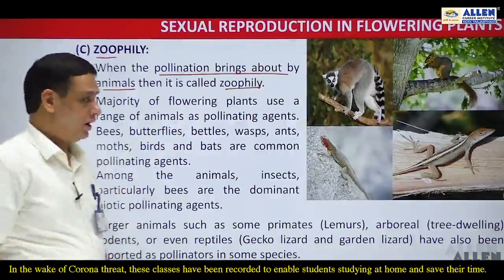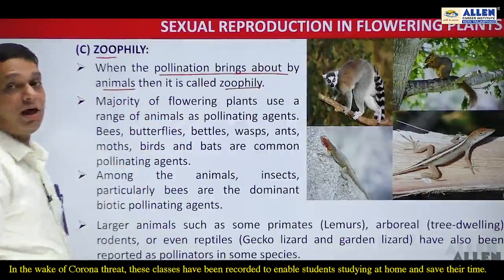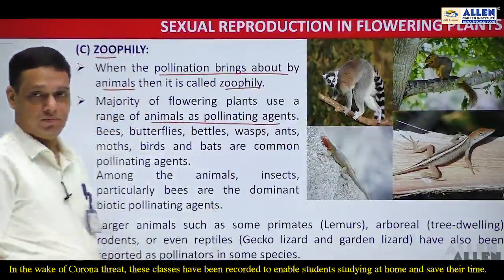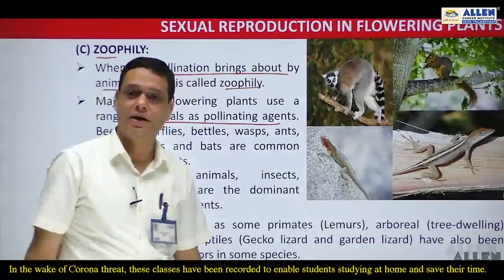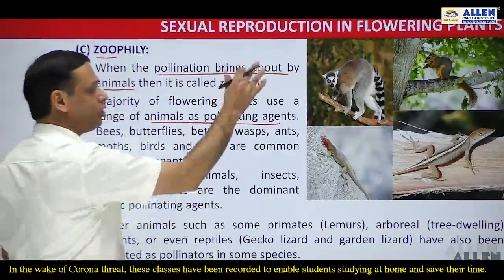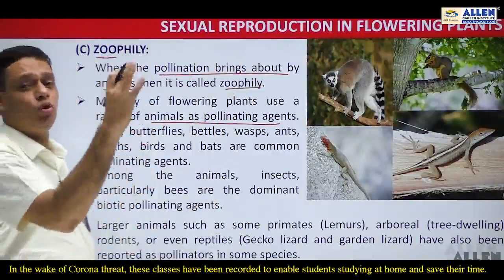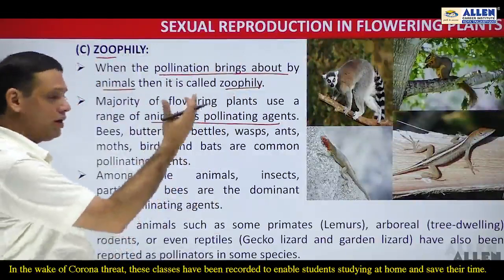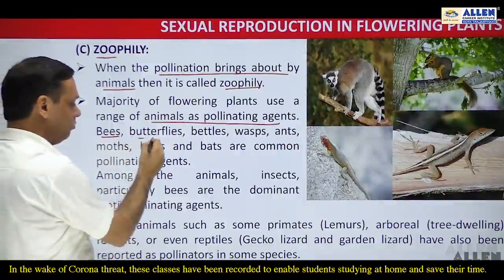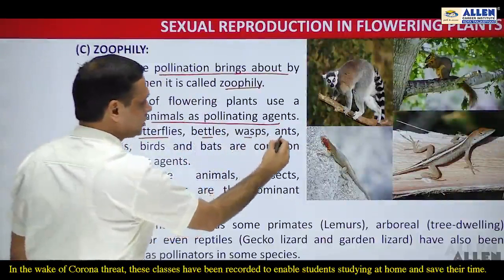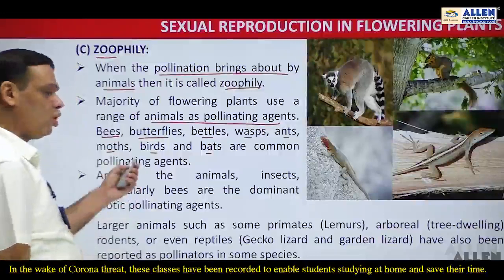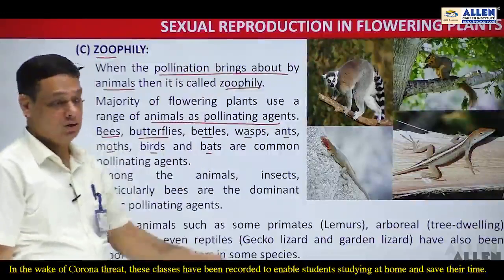Majority of the flowering plants use a range of animals as pollinating agents, because most of the pollination is carried out by the animals or the biotic agents. For example, bees, butterflies, beetles, wasps, ants, moths, birds and bats. They are the common pollinating agents among zoophily.